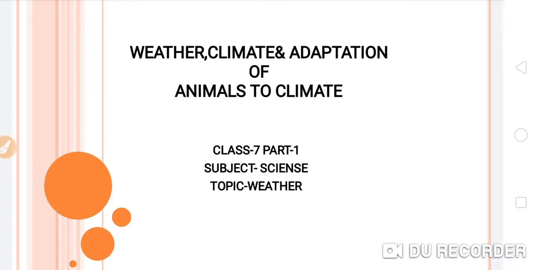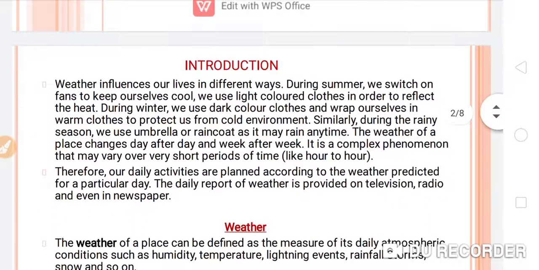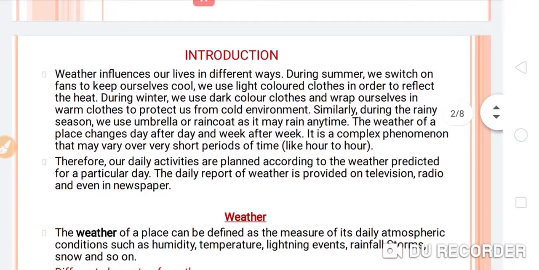Class 7th subject science. And students, today we are going to start a new chapter, that is weather, climate and adaptation of animals to climate. And today we are going to discuss the topic, that is weather. So let's start, students. What is weather? Let's see the first topic, that is the introduction.